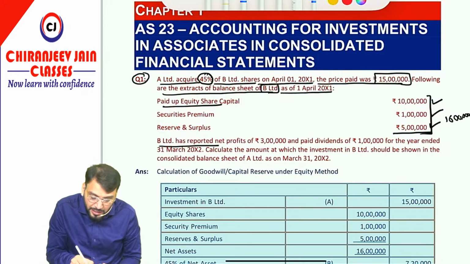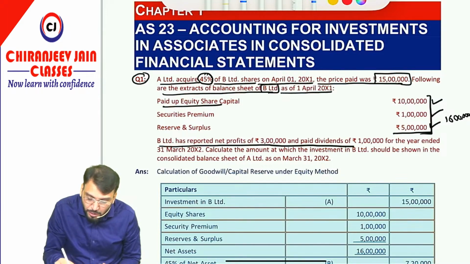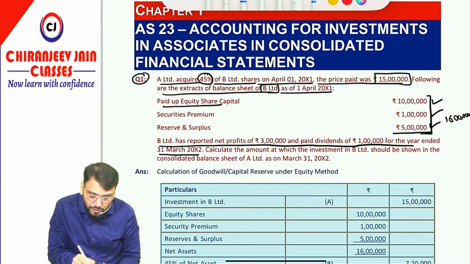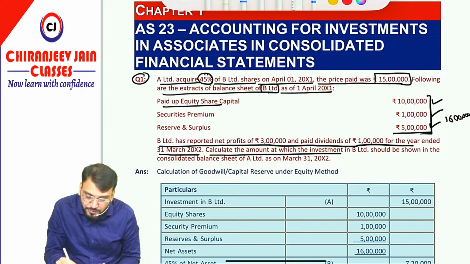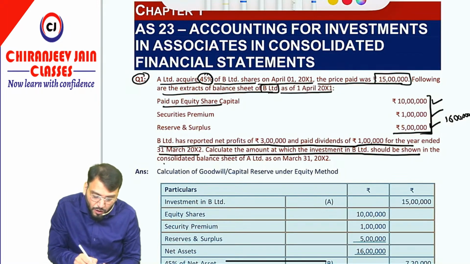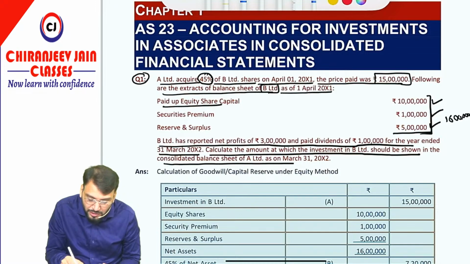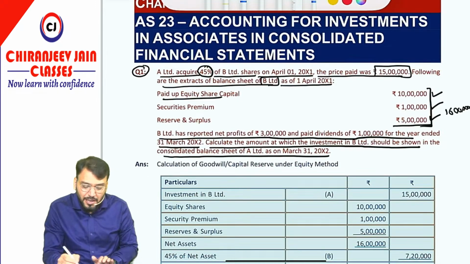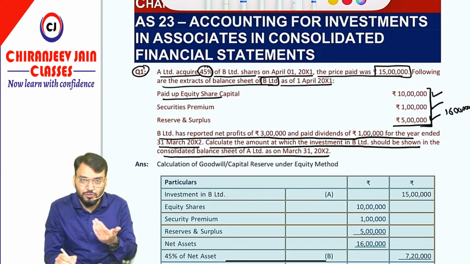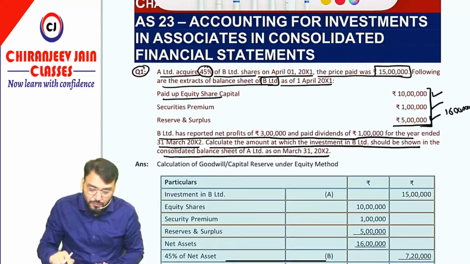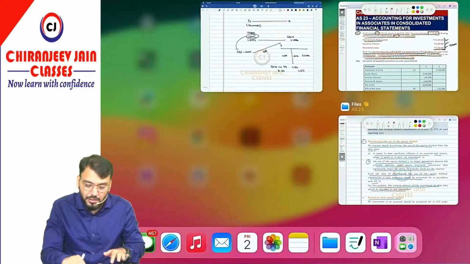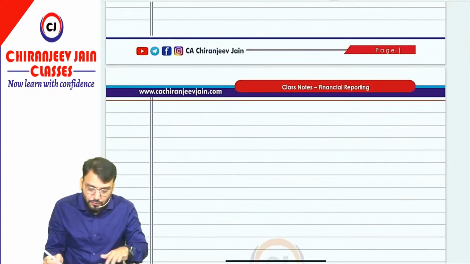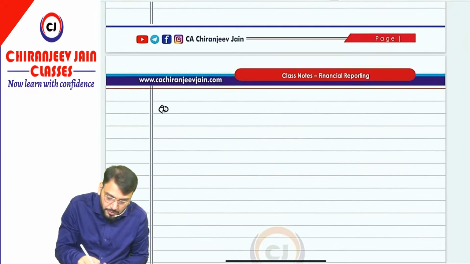B Limited has reported a net profit of 3 lakh and paid a dividend of rupees 1 lakh for the year ended 31st March 2002. Calculate the amount at which investment in B Limited should be shown in the consolidated balance sheet of A Limited as on 31st March 2002. So they have asked what amount is to be shown in the CFS consolidated balance sheet. First we need to find out goodwill or capital reserve in this. So first you will do the calculation of goodwill or capital reserve.